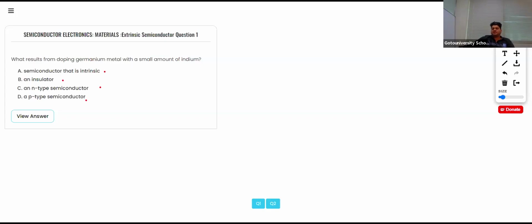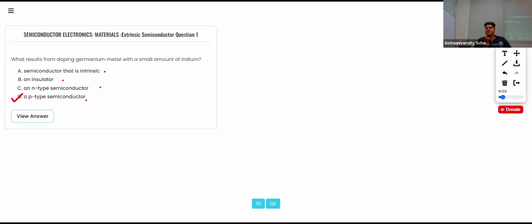Small amount of indium. First, think and tell me, indium falls in which category? Yes, group 13. If we are adding a group 13 element, then it will be p-type semiconductor.